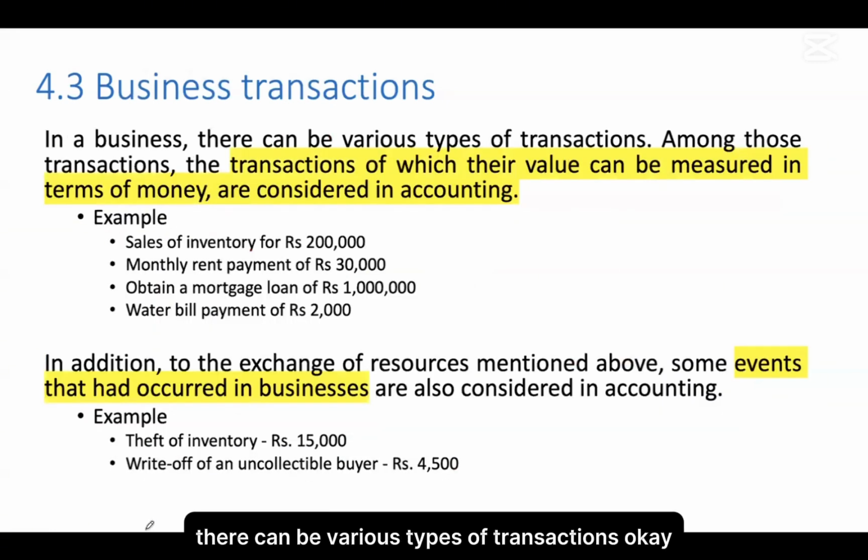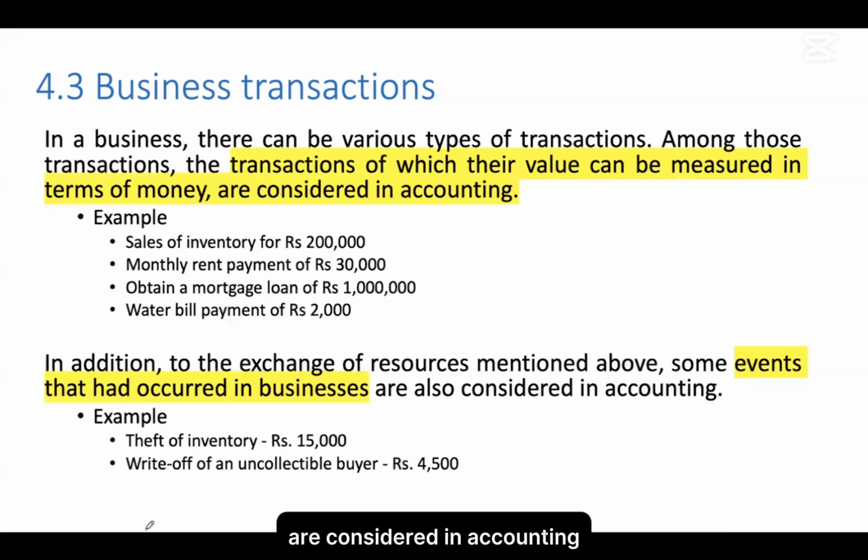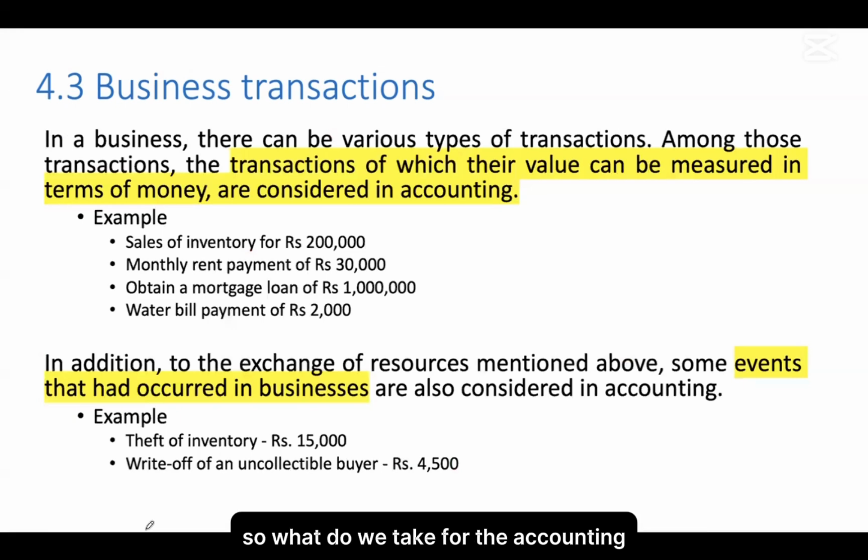So in a business, there can be various types of transactions. Among these transactions, those whose value can be measured in terms of money are considered in accounting. Now we are going to learn about, we are in the initial stage of accounting. So what do we take for the accounting?